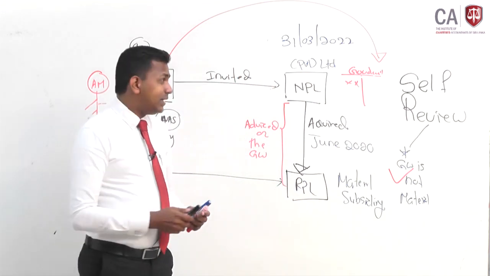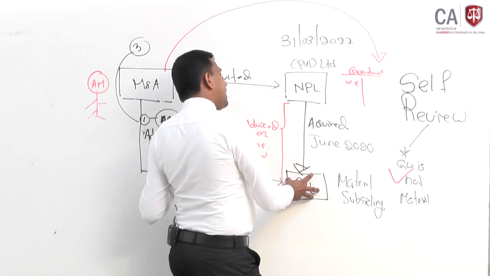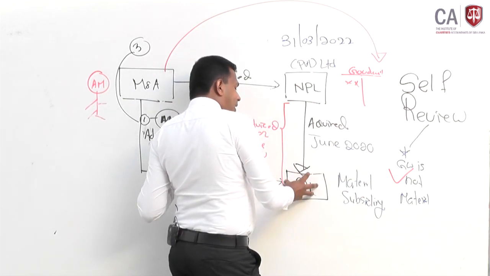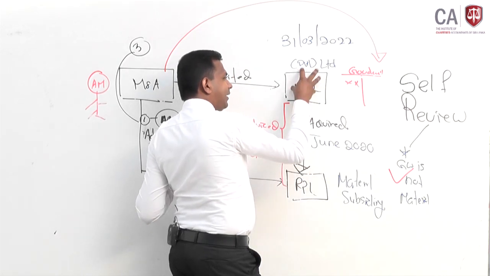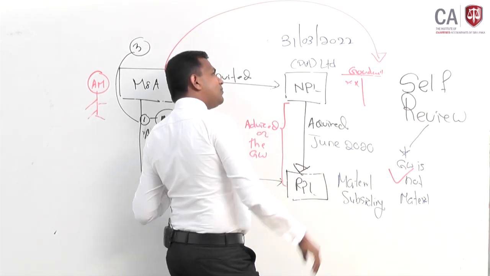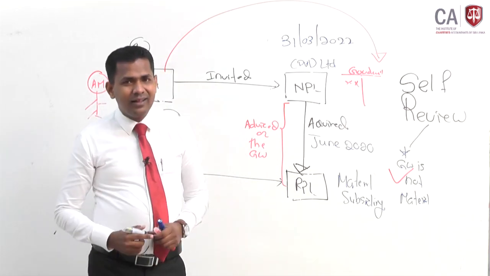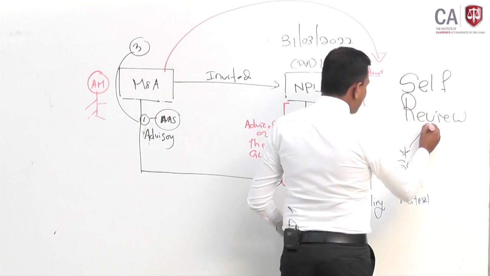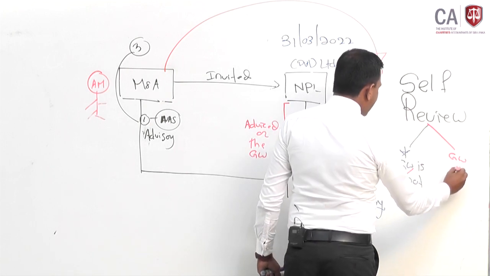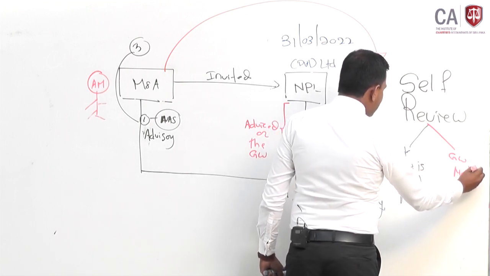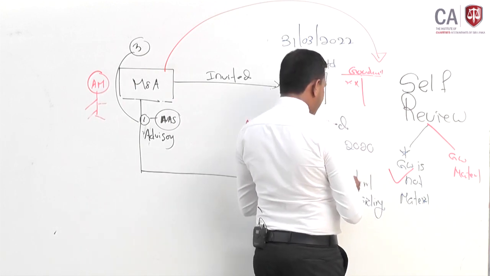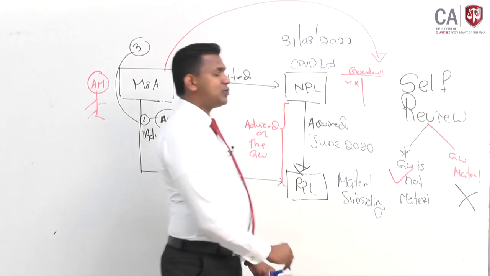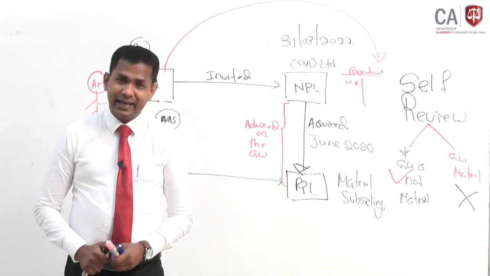Why? RPL has become a material subsidiary for NPL. When RPL becomes a material subsidiary, most probably the goodwill amount is also going to be material. So in the second circumstance, the goodwill is so material. If the goodwill is material, your risk cannot be reduced to an acceptably low level. Therefore, you should decline this particular engagement.